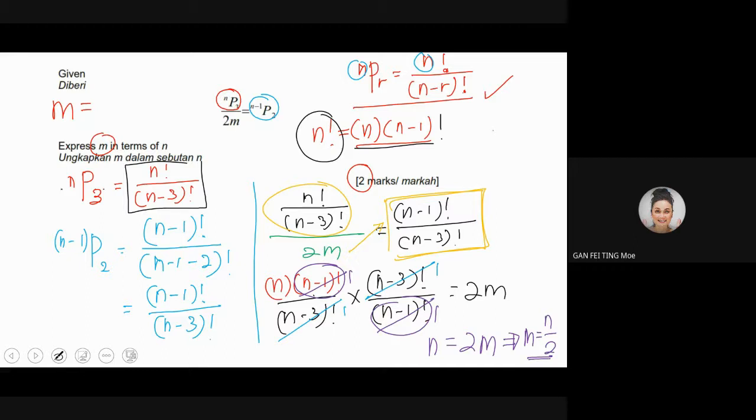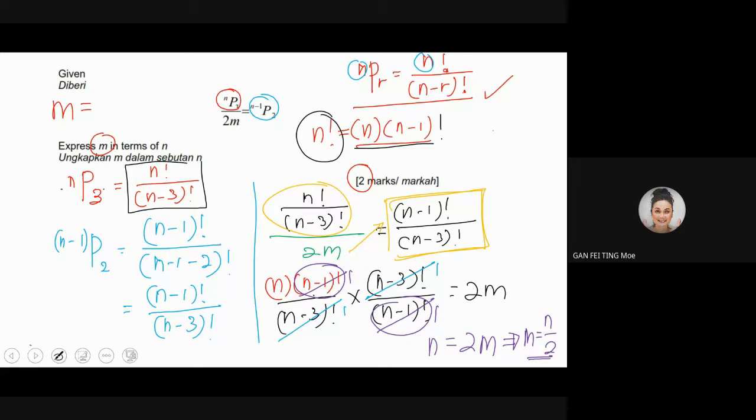Would that be okay? So what is this question testing you about? Substituting the value or the algebraic expression given to you into the formula correctly, and understanding what n factorial means. And then after that, manipulating with your linear equation. But this one involves multiplication. You may rearrange this one first.